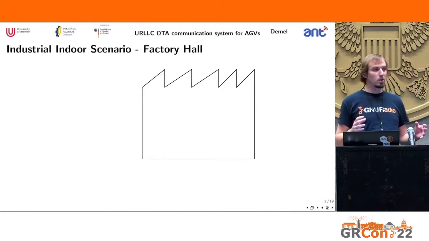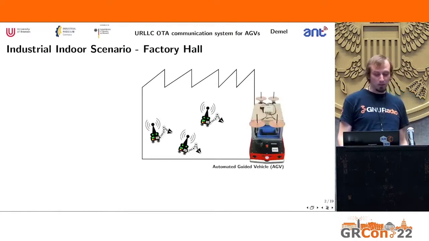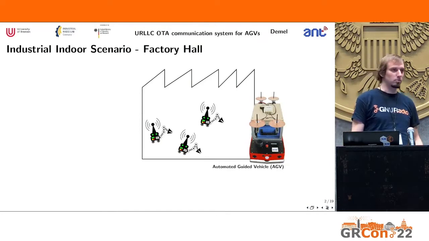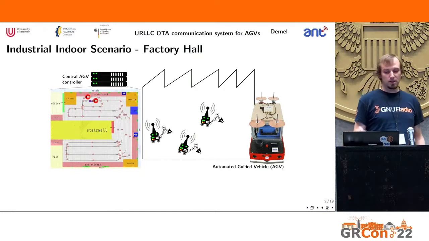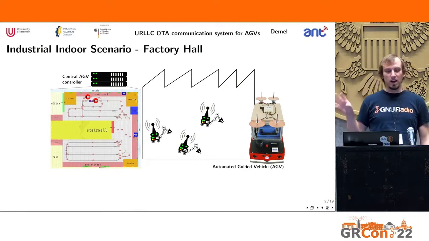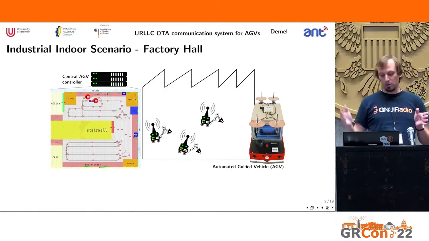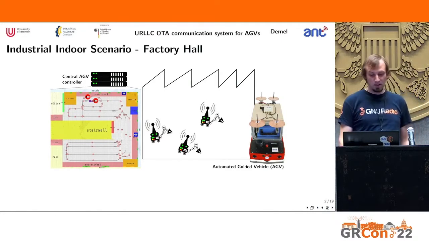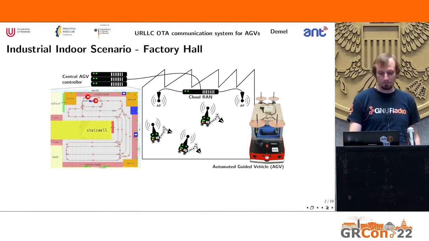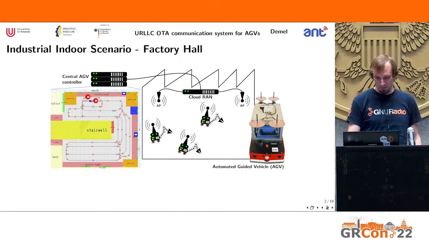So imagine we have an industrial indoor scenario, like a factory hall. In that hall, we have automated guided vehicles. So they are robots. These are controlled by a central AGV controller. So this controller will always tell each device what to do next, send commands. All the devices will report their status. And they will do that in a closed loop fashion. Well, and then they will communicate wirelessly, because otherwise we would get in real trouble with cables.